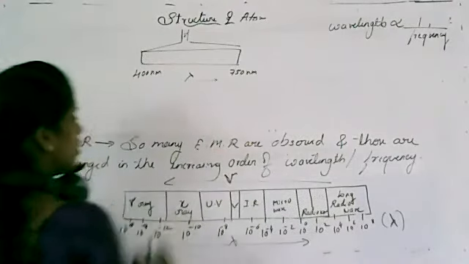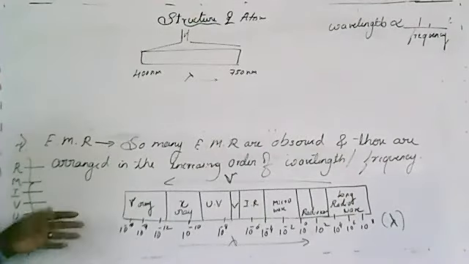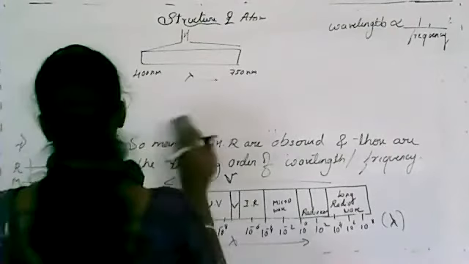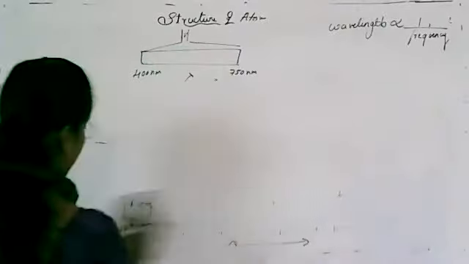in that case frequency increases from radio waves to gamma rays. So that is inversely proportional. Is it clear? So these are nothing but some important properties of electromagnetic radiation.